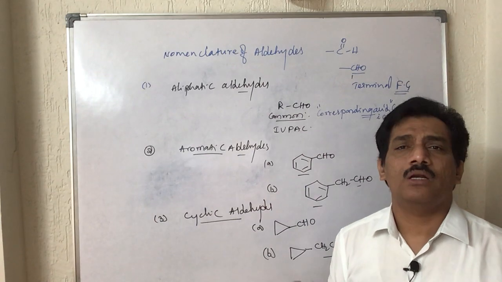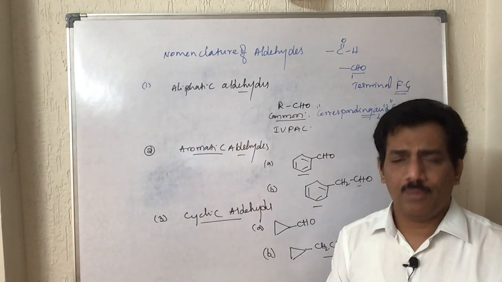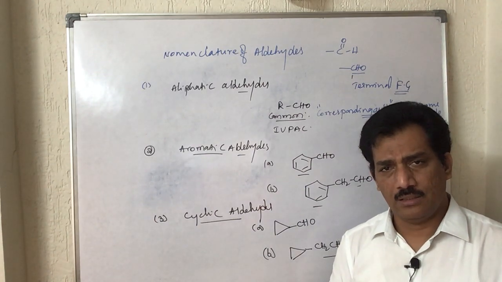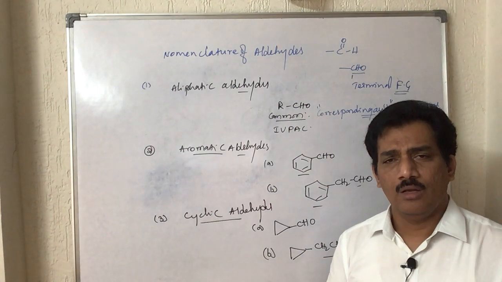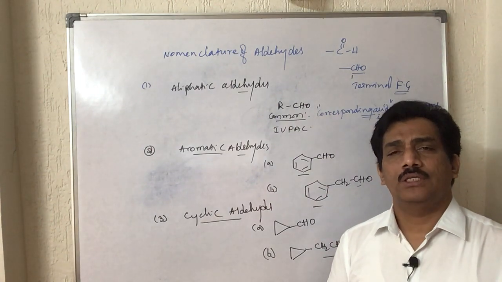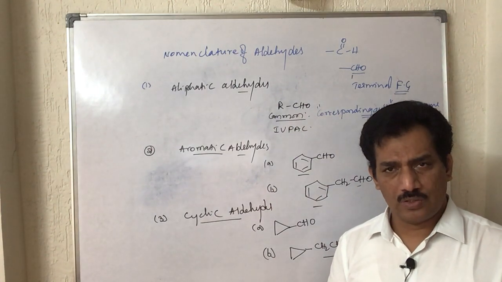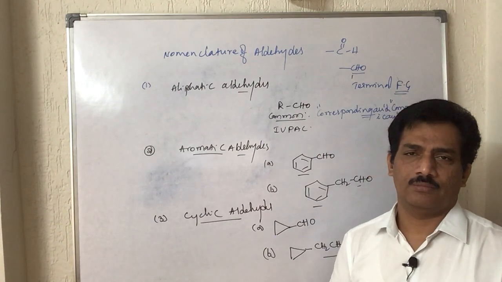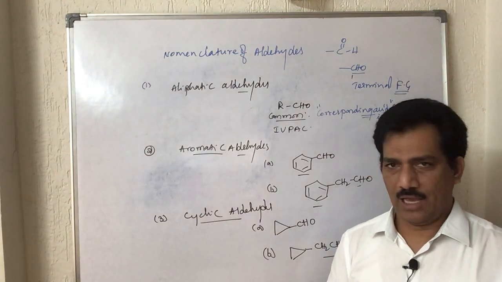But altogether, for the common system of naming aldehydes, we should know the common names of the corresponding acids. Here, corresponding acid means the acid with the same number of carbons. For example, if the aldehyde has one carbon, we have to consider the carboxylic acid which also has only one carbon. That is the meaning of corresponding acid.